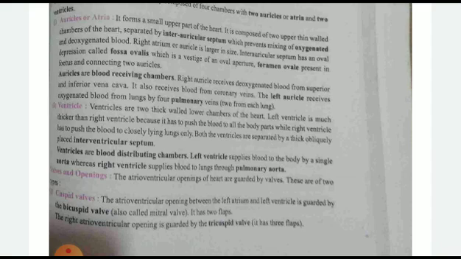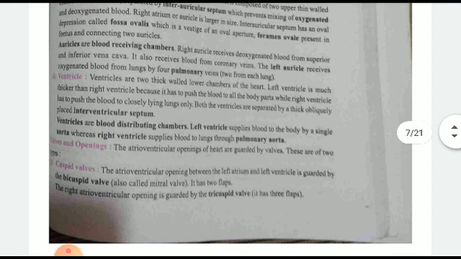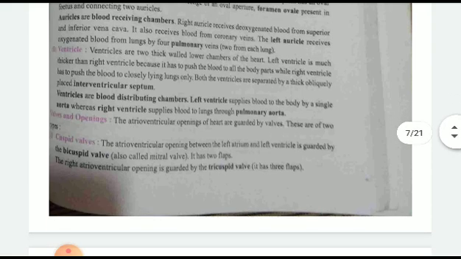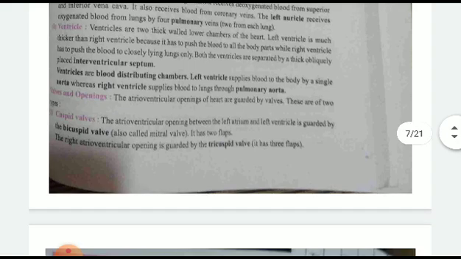Then ventricles are two thick-walled lower chambers of the heart. The left ventricle is thicker as compared to the right ventricle, and the blood is circulated by the interventricular septum. There is a separation between the two chambers which helps in the circulation. Ventricles are blood distributing chambers. Through ventricles, various parts of the body get the blood. The right ventricle also sends blood to the lungs through the pulmonary aorta.